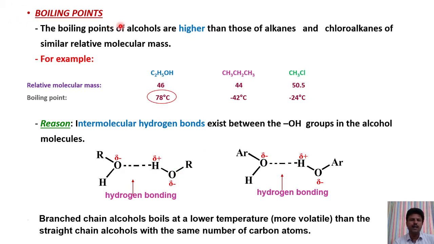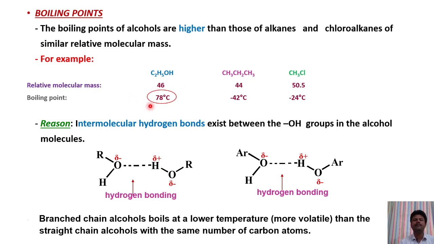Now we will see boiling points. Boiling points of alcohols are higher than those of alkanes, chloroalkanes and cycloalkanes of similar relative molecular mass. If you see these three examples, the relative molecular mass of ethyl alcohol is 46, n-propane is 44, and methyl chloride is 55.5.